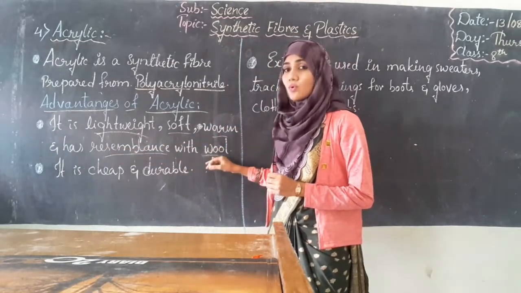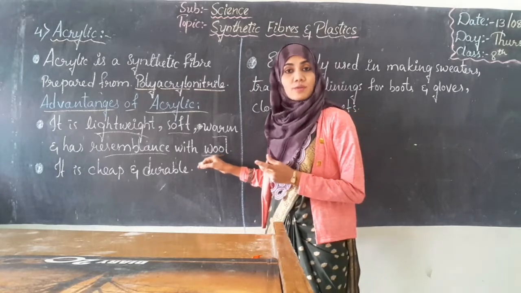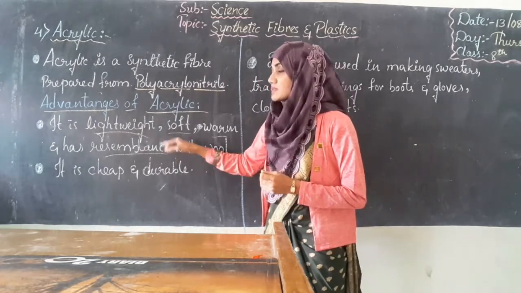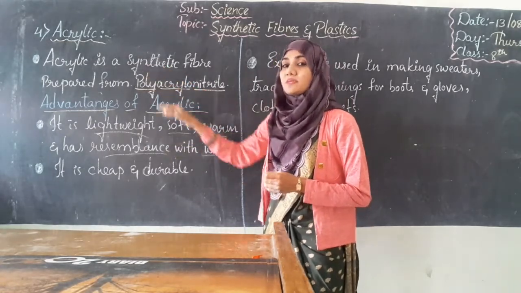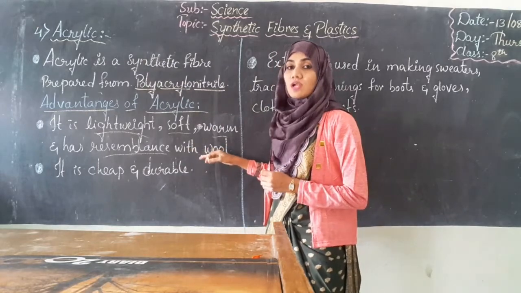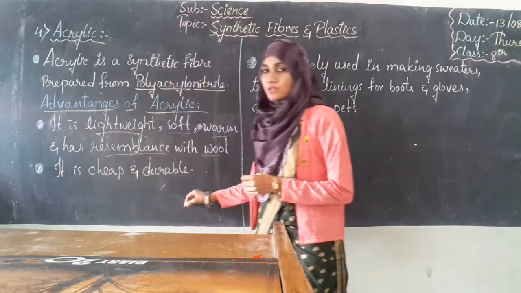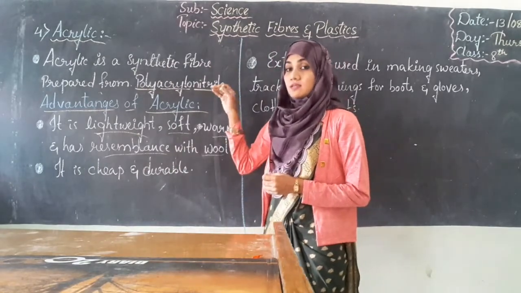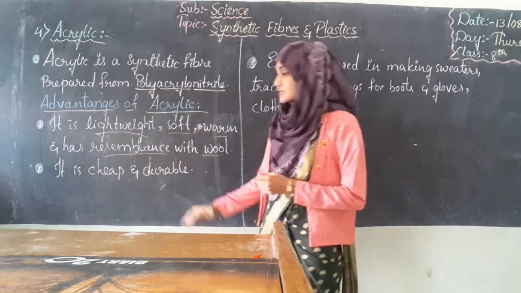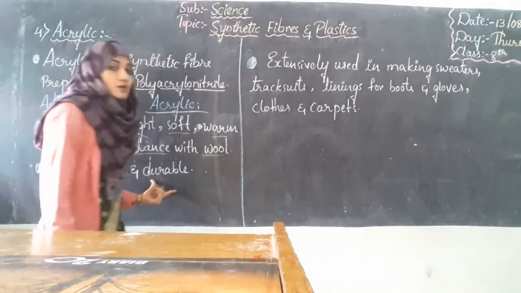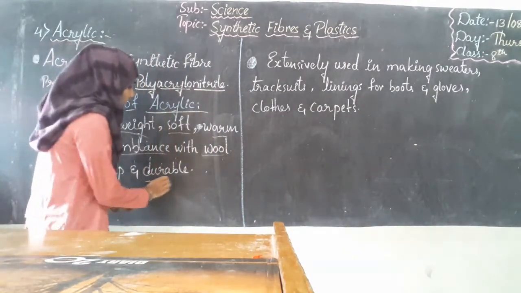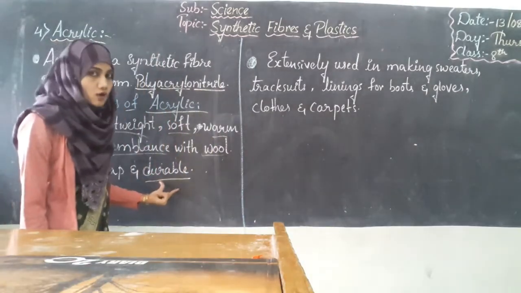So natural wool is made from cotton, and this acrylic appears like natural wool. And it is cheap and durable. It costs less in price, and durable means we can use it for a long time.